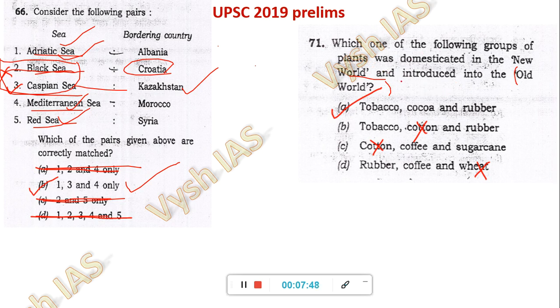So they are telling what is introduced into the Old World. So here, if you see, it's written cotton and wheat. Cotton and wheat we have had since the time of Harappan civilization. Do you think the New World had to come and introduce it here? So that basic common sense, if you have, these will go, and this is the answer. Tobacco, cocoa, and rubber is the one which was introduced by the New World into the Old World. So that basic knowledge you had to know to solve this question. Okay, but then after that it is elimination.